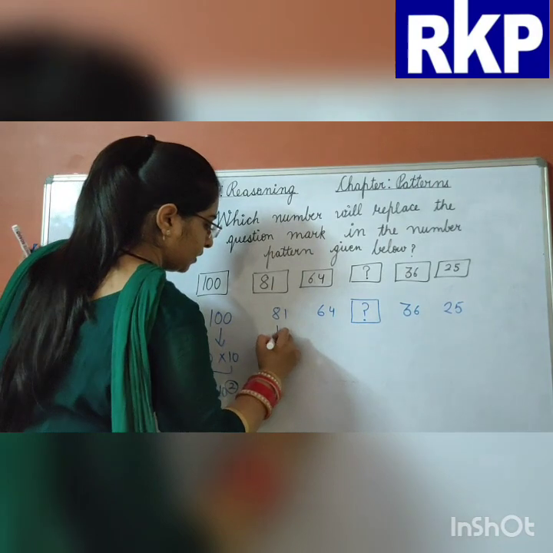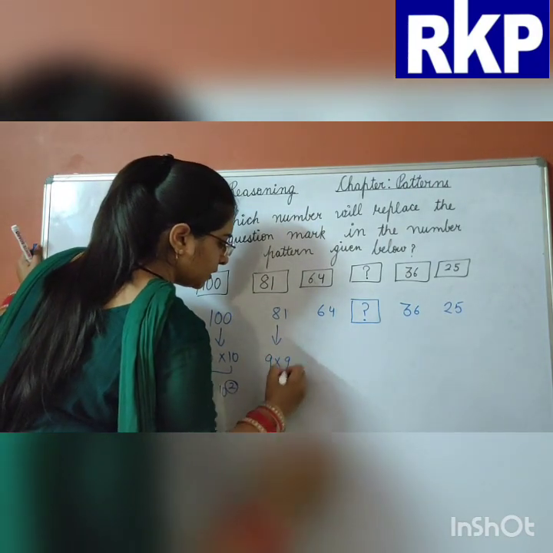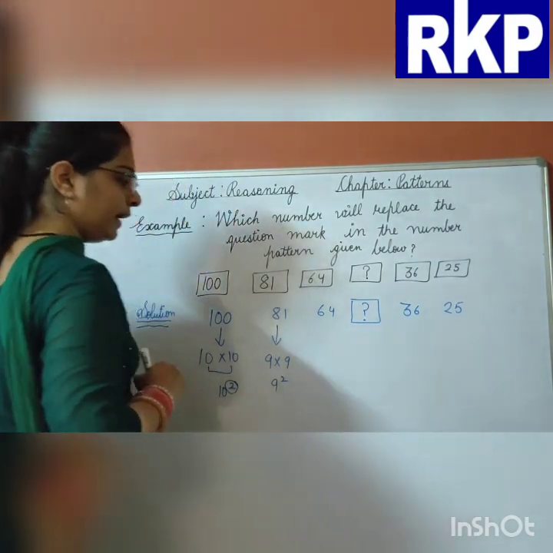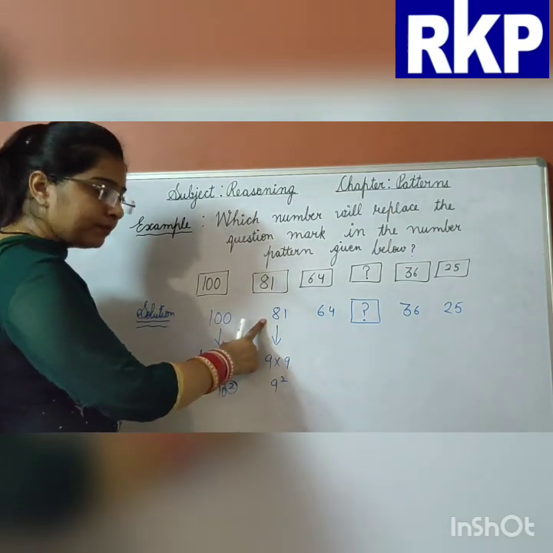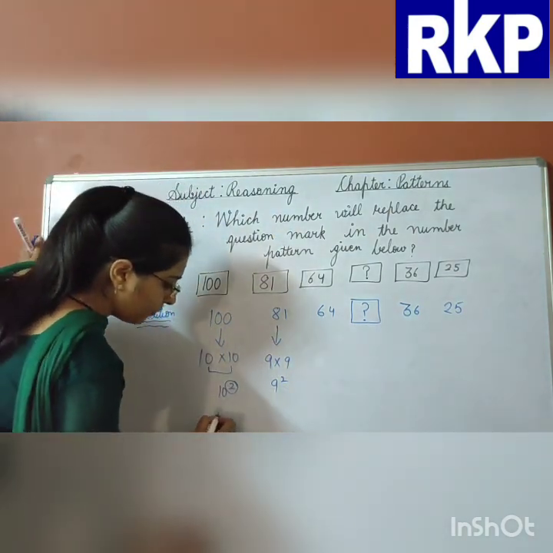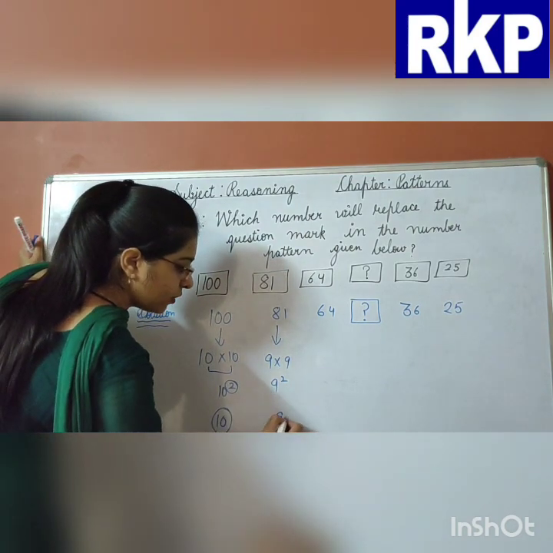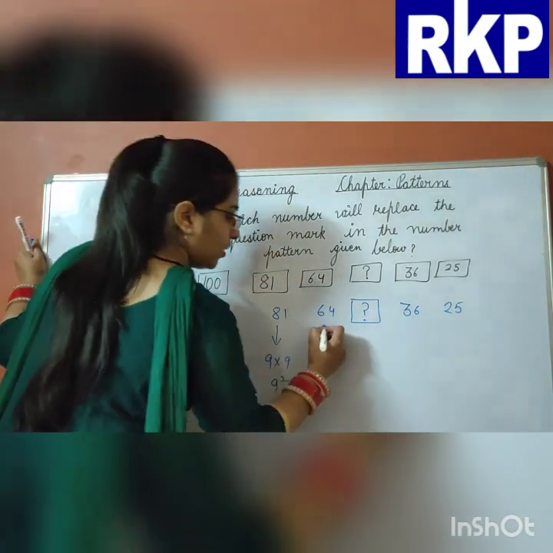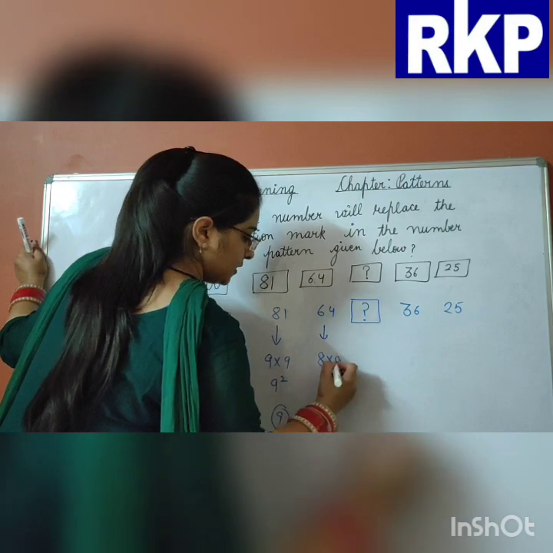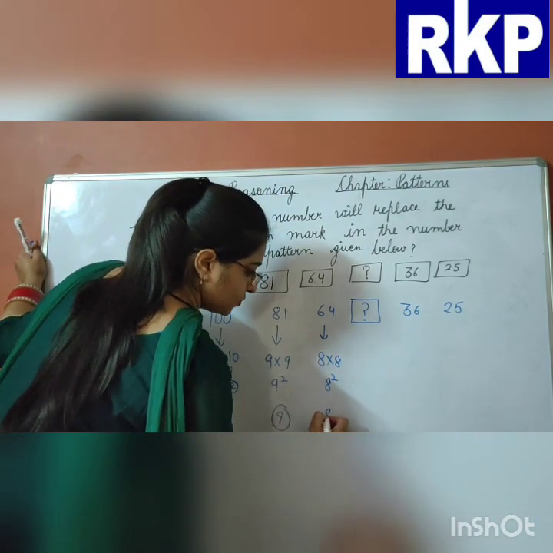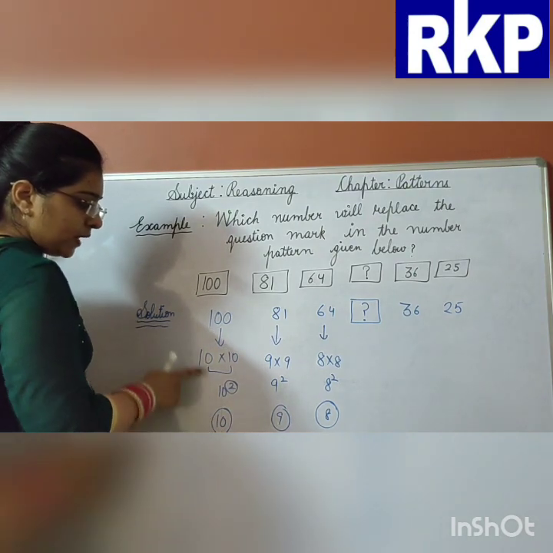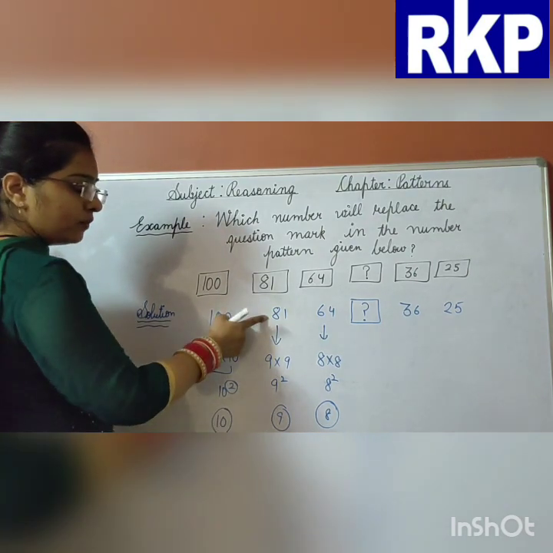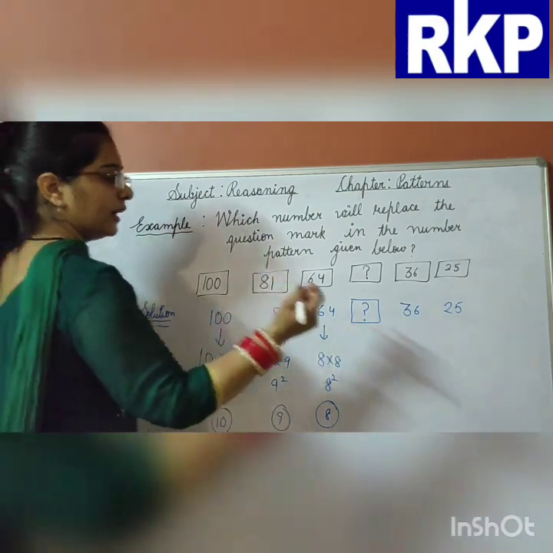Now 9 nines are 81. So it means it is the square of 9. It is the square of 10. It is the square of 9. Now 8 eights are 64. So it is the square of 8. So here square of 10, square of 9, square of 8.